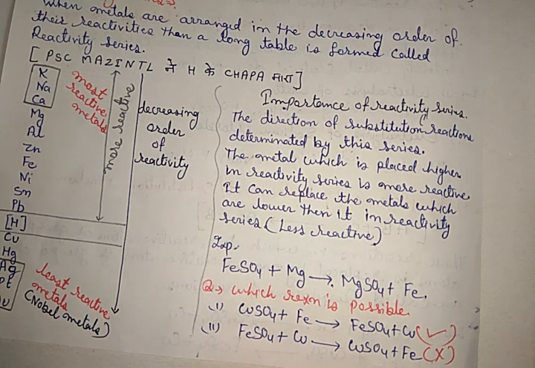The higher is more reactive, the lower is less reactive. So the above metal can substitute the metal which is below it from its solution.